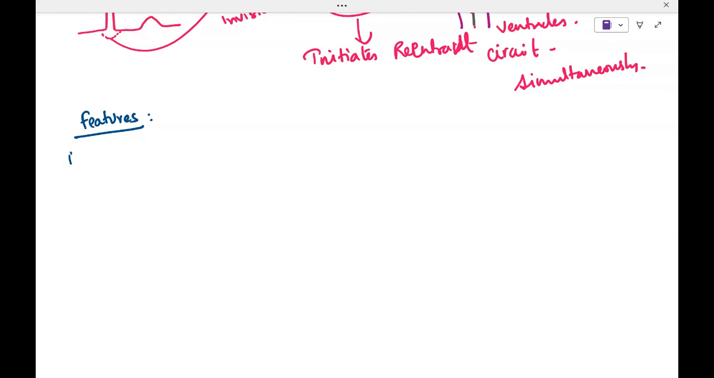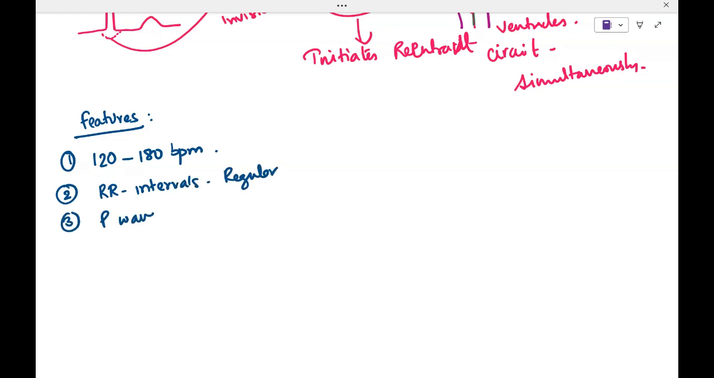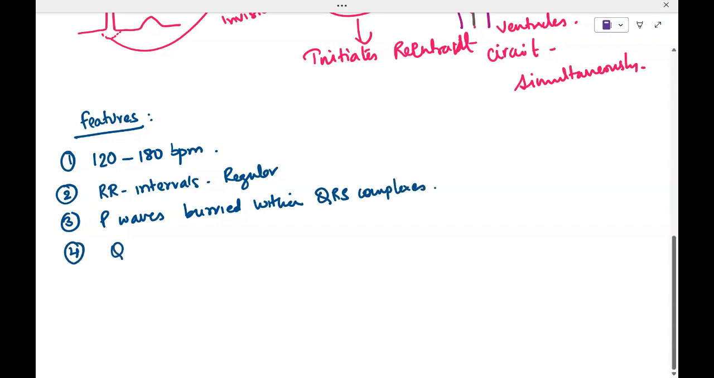So, what are the features? The rate is around 120 to 180 beats per minute. It is a tachycardia. Second, the RR intervals are regular. P waves are buried within the QRS complexes. So P waves are present, but they are invisible, and the QRS complexes are narrow, as it is a supraventricular tachyarrhythmia.